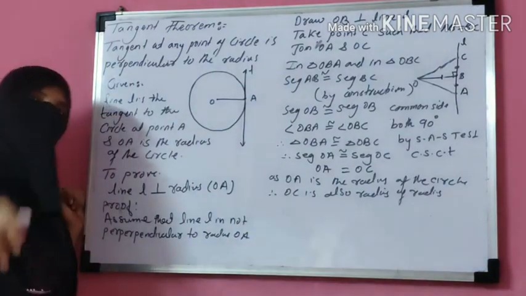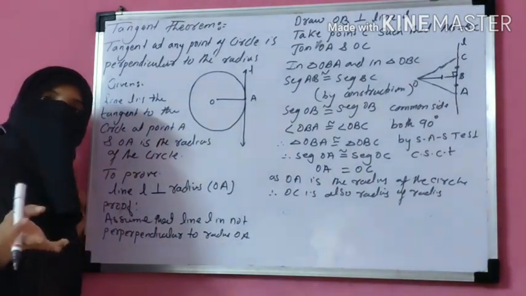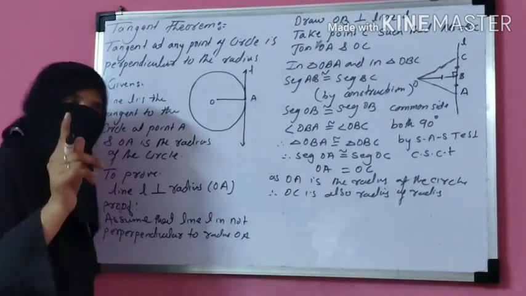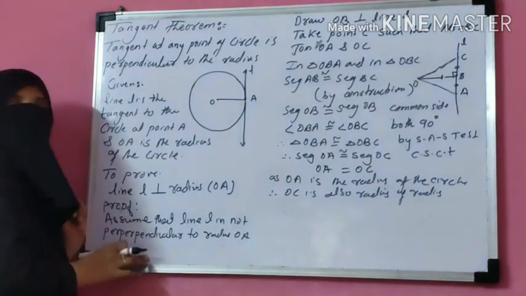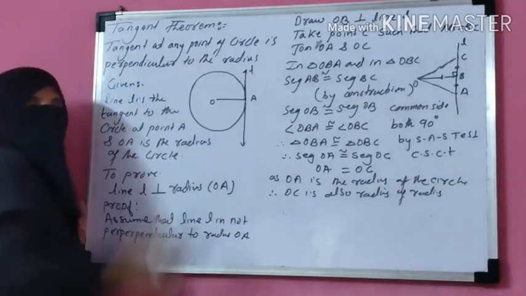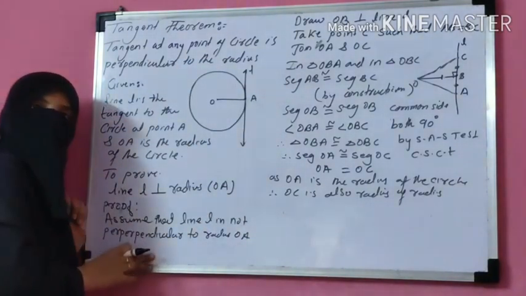But line L is a tangent. What is the definition of tangent? Tangent intersects the circle at only one point. That means our assumption is wrong. Our assumption that OA is not perpendicular to line L is wrong.